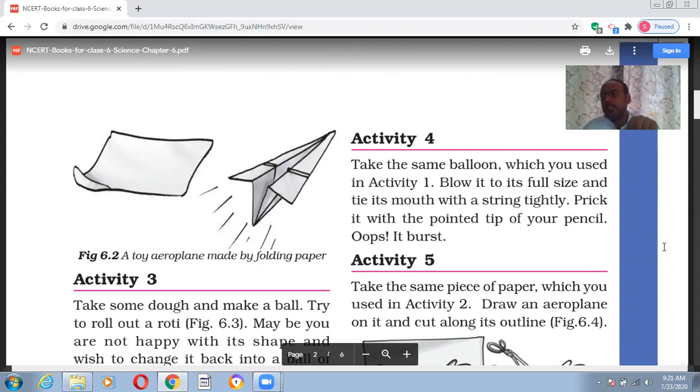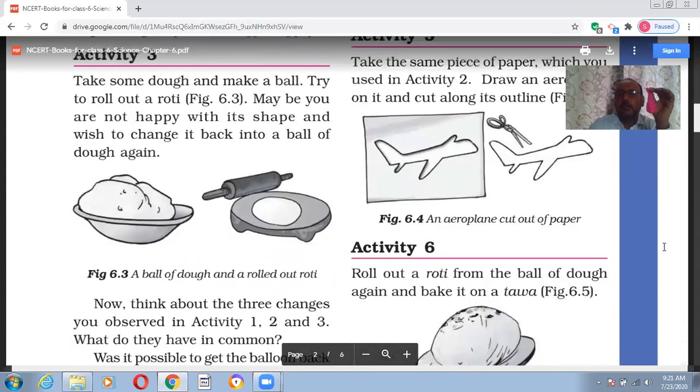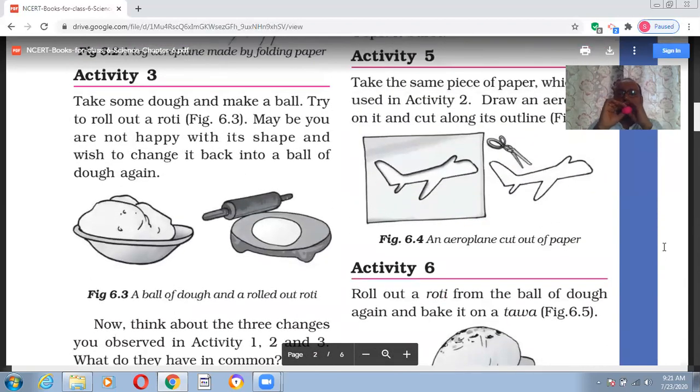In the same way, if I take the example of this balloon, what will happen if I burst that balloon? It cannot get back to its previous shape, right?